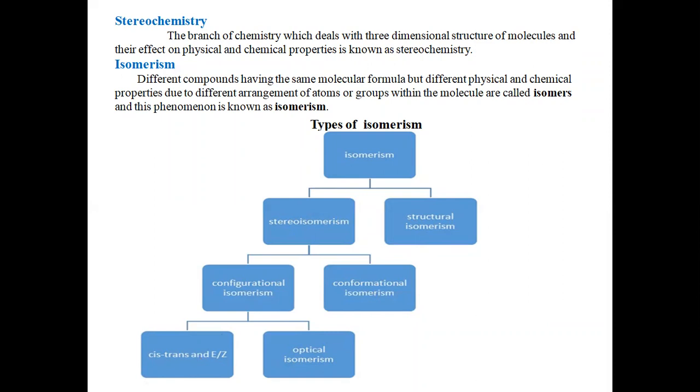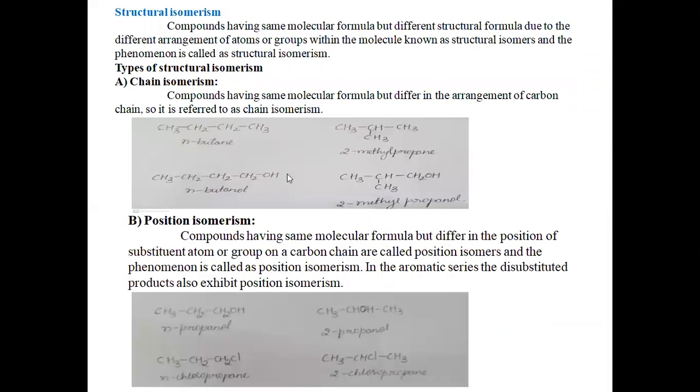Structural isomerism means compounds having the same molecular formula but different structural formula due to different arrangement of atoms or groups within the molecule are known as structural isomers, and the phenomenon is called structural isomerism.